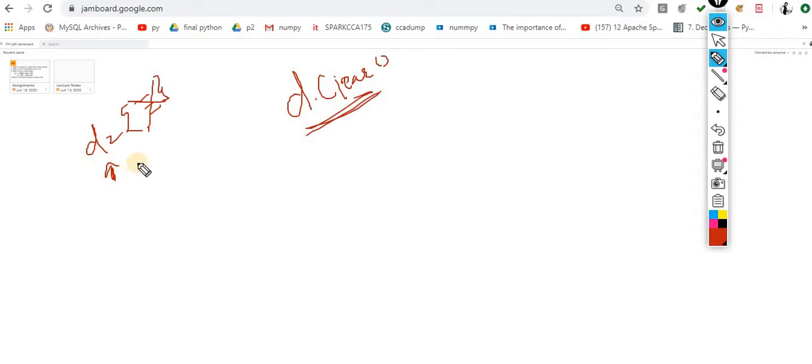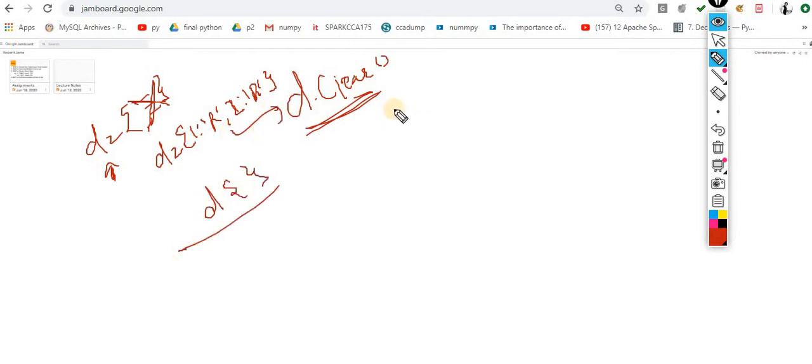Keep this point in mind. Clear means removing all the objects from this dictionary. Let's suppose your dictionary contains Ravi, Raj and so on. After performing this operation, your dictionary becomes empty. So this is clear.